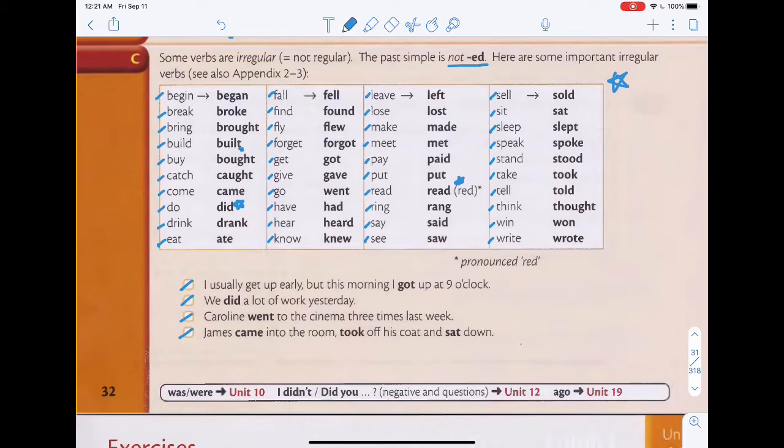Okay, so do memorize them. Like I said, this list over here, you should memorize all of them. If it's possible, you or the teachers should do this in a sort of spelling quiz, okay? And this is the only way you'll become more familiar with irregular verbs.